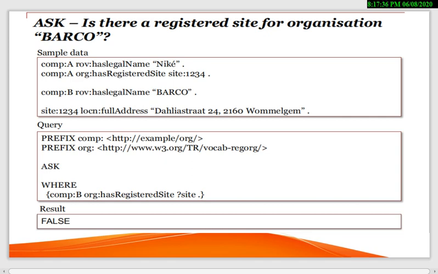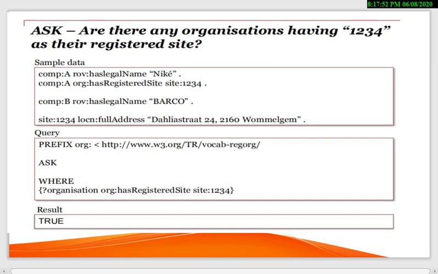That means we need to find from where it has a registered site. We are searching for the site. The result is false. That means no, there is no registered site for the organization Barcode. The result is false. You can see in the ask condition what the result is and what is the style of writing.